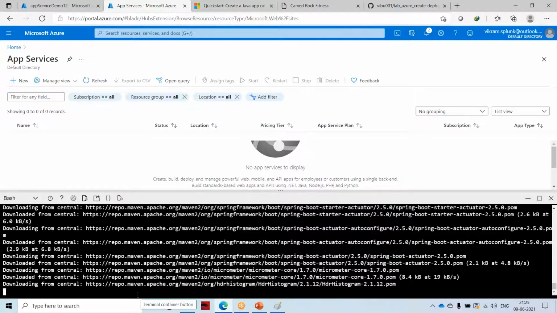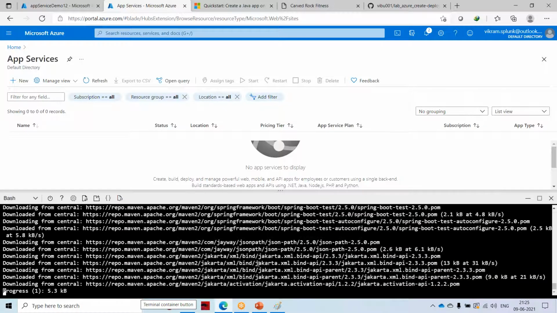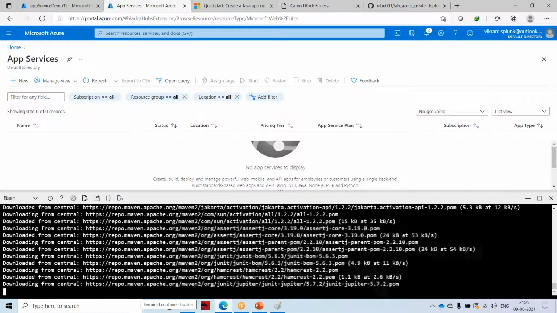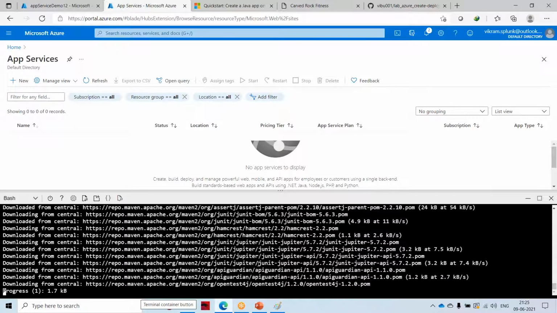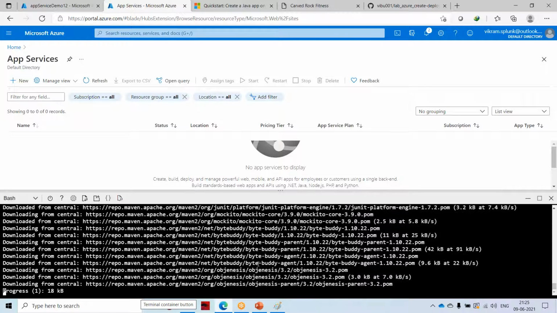Basically you have Tomcat, so on top of Java it is building some Tomcat. In the Tomcat it is deploying this application in the background to launch that website.